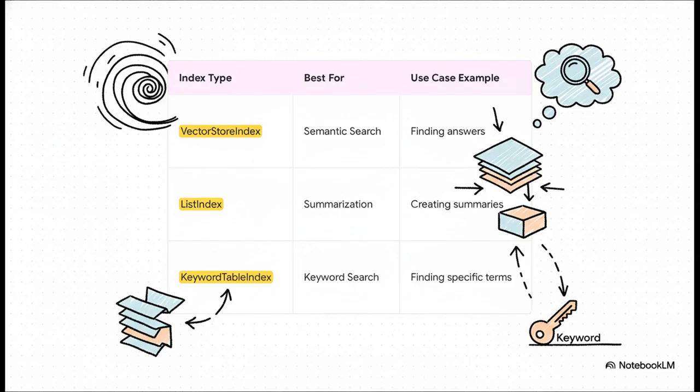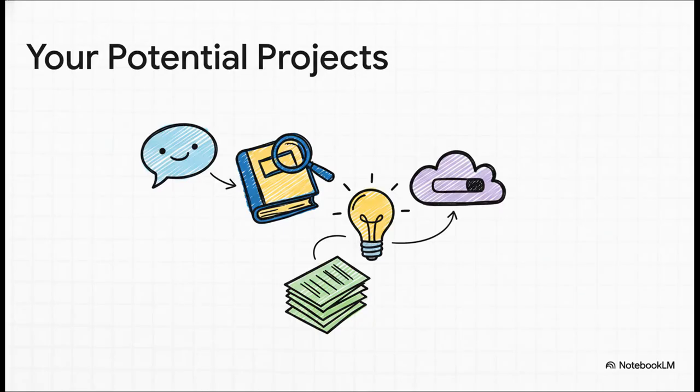It gives you different types of indexes so you can pick the absolute best tool for whatever you're trying to build. So what does this all mean for you? What can you actually build with this? Well, how about a chatbot for your company that actually knows the HR policies? Or a Q&A tool for a super dense technical manual so you don't have to read all 500 pages? You could build an automated research assistant that reads academic papers for you, or even just a personal search engine for all your own notes. The possibilities here are frankly mind-blowing.